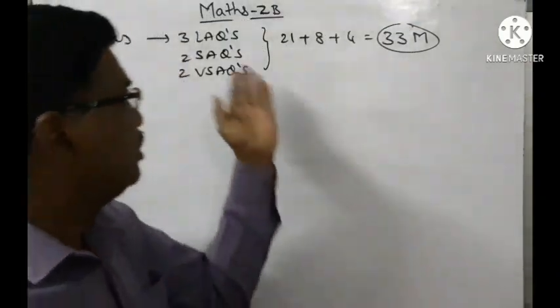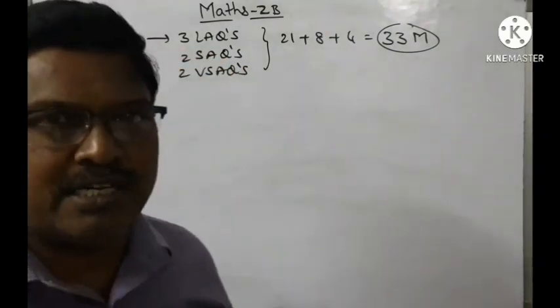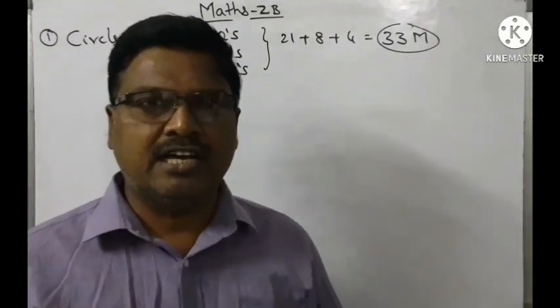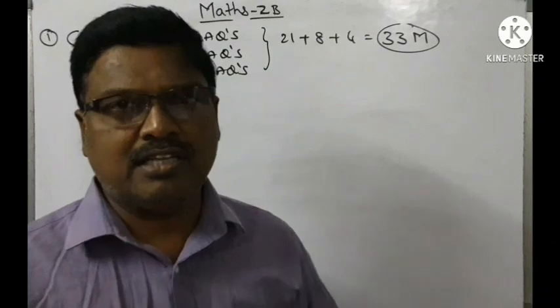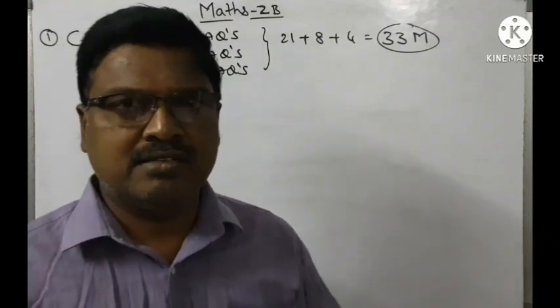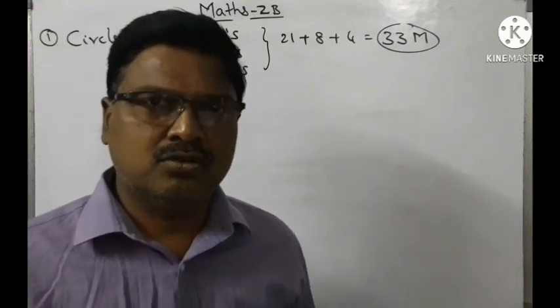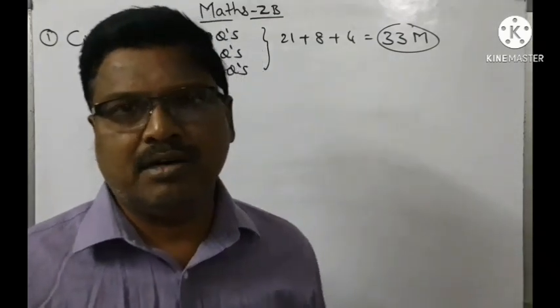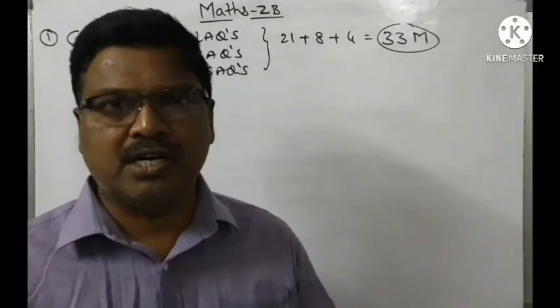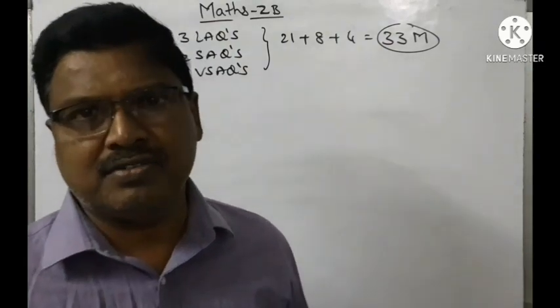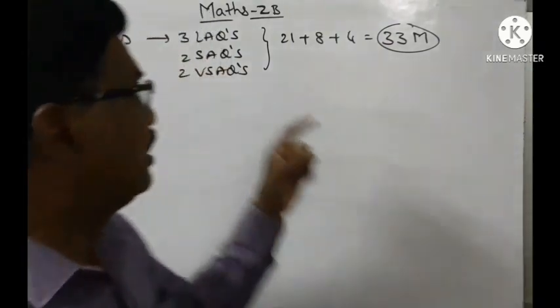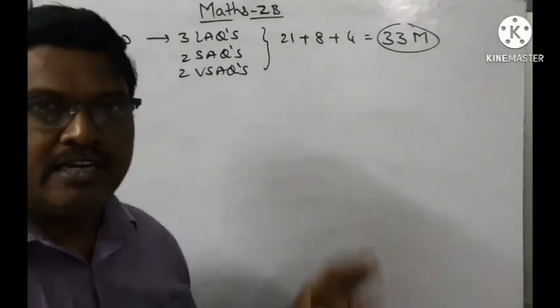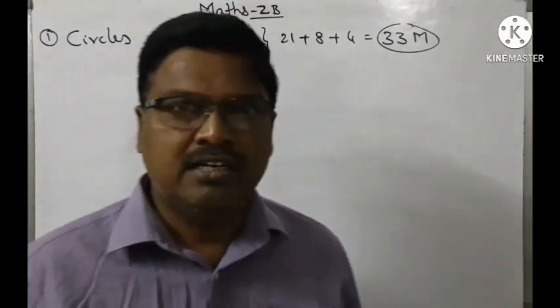Now coming to the 3 LAQs, this time we can expect as usual: finding the equation of the circle whenever 3 points are given, and otherwise, by giving 4 points, show that the 4 points are concyclic. Otherwise, if the 4 points are concyclic, find the value of C. You may get one question from that model, and the second question you may get from the tangents.